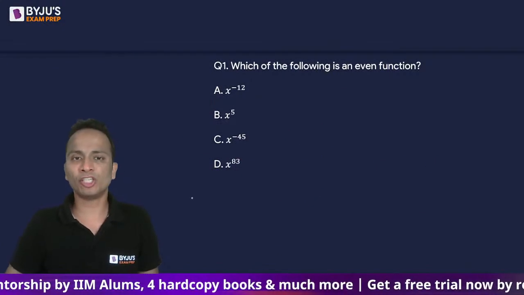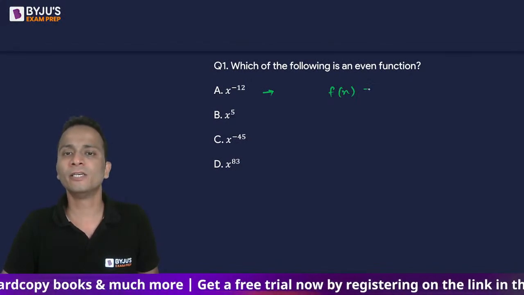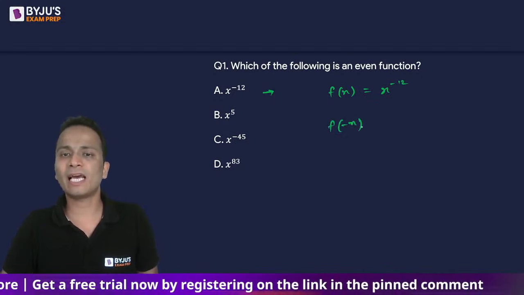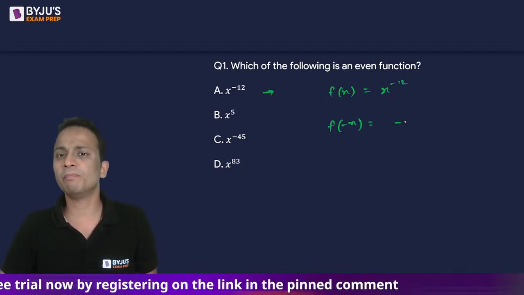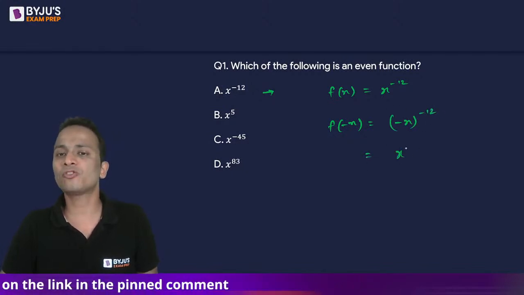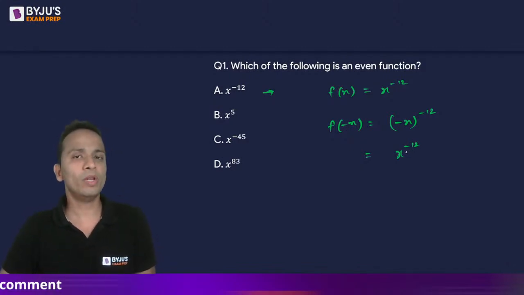Now out of the given functions, if I look at option A, let's say function is x raised to the power minus 12. So f(-x) calculate करते हैं. f(-x) will be (-x) raised to the power minus 12. All right, and this will become x raised to the power minus 12. Now since the power is even, negative sign will be absorbed.